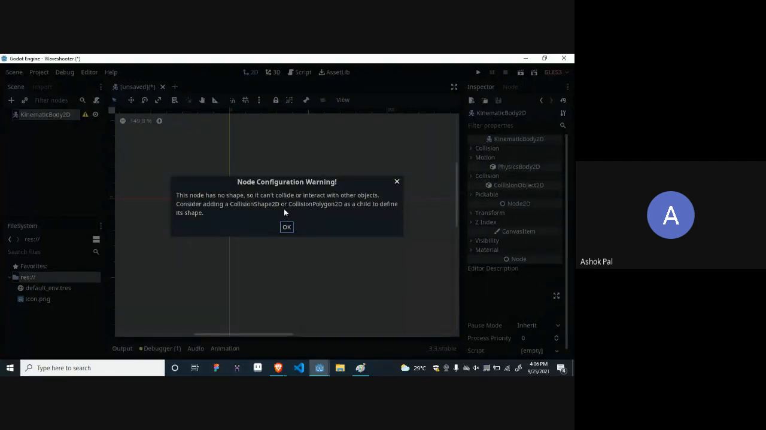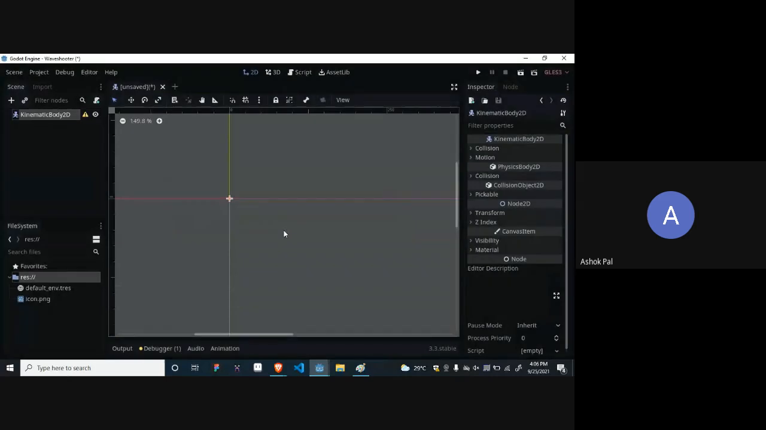They are both the same, but the only difference is that in collision polygon 2D, you can create more shapes rather than some basic square or circle. You can create shapes depending on your needs. Add it as a child so that you can define its shape. Basically, it is telling us to please add collision shape 2D to it so that it can interact with the world's collision. Am I clear? Let's continue.